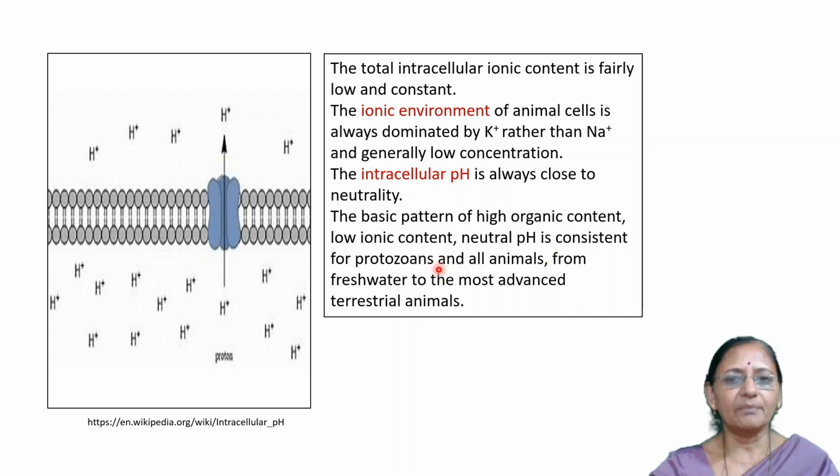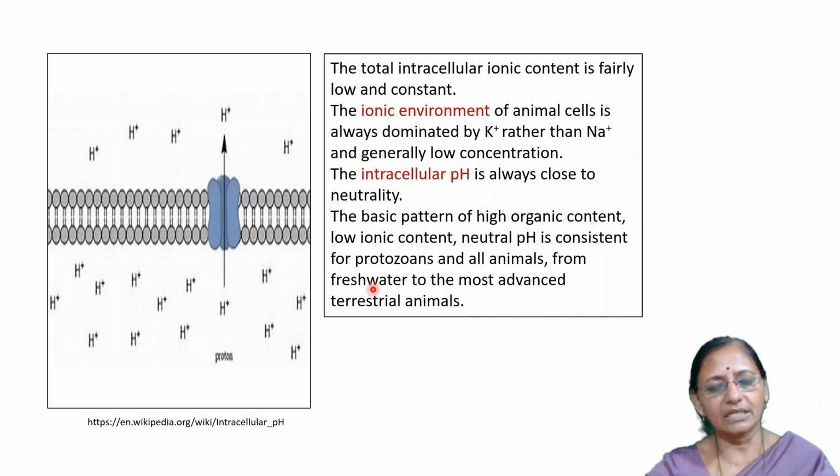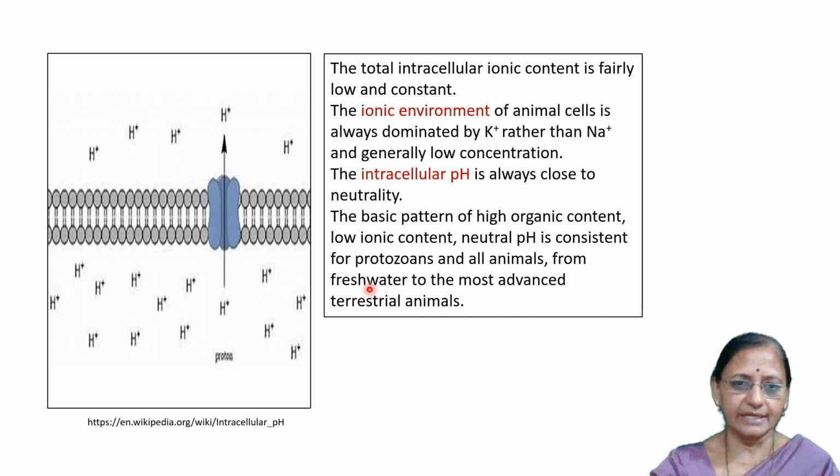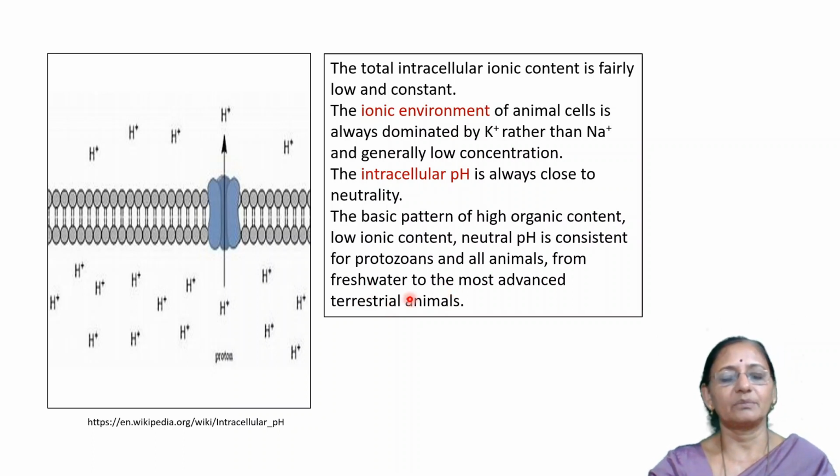This is the same from fresh water and marine water to terrestrial and amphibian environments, in the intracellular environment of animal cells. In terrestrial and even aerial animals, all types of animals, these characteristics are maintained: high organic content, low ionic content, and neutral pH.